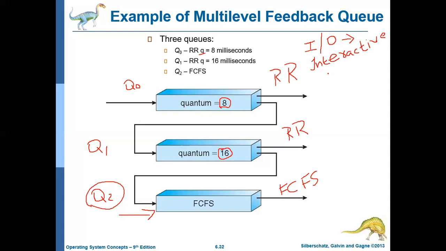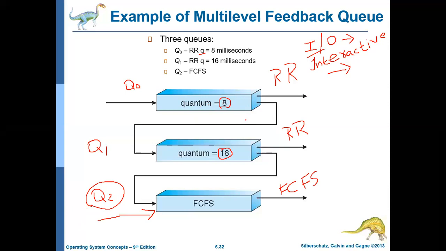So the idea of this algorithm is to move the jobs which need CPU access for a longer duration to the lower priority queue. The processes that need CPU access continuously for a long period of time will be moved to the lower priority queues, and the IO bound and interactive processes, which need CPU access for a shorter duration, will move to the higher priority queue.